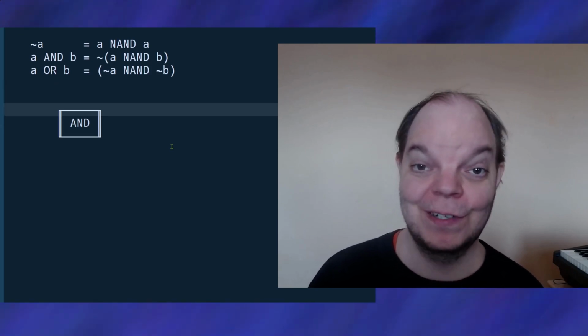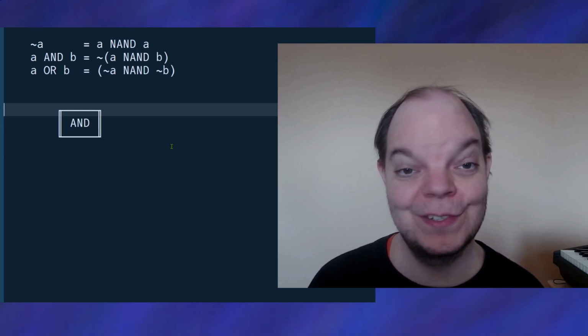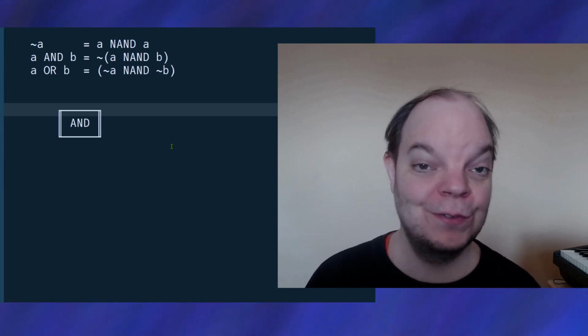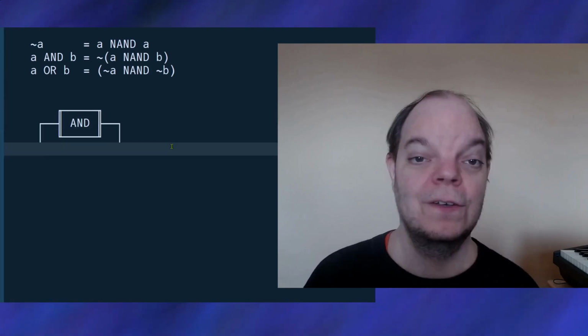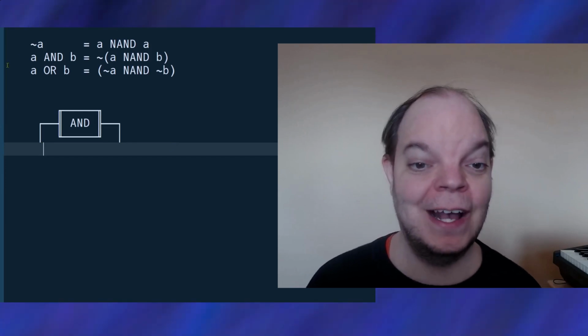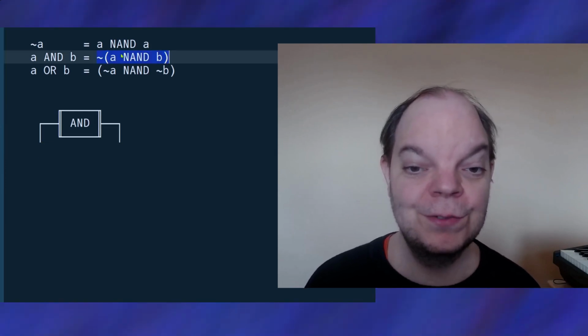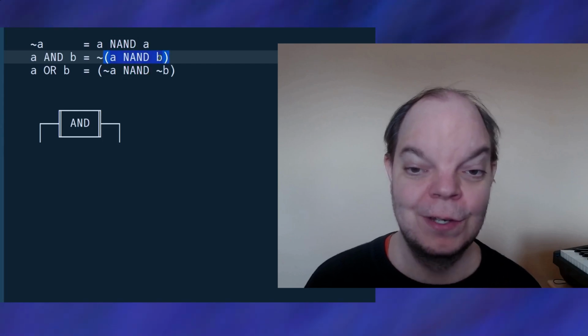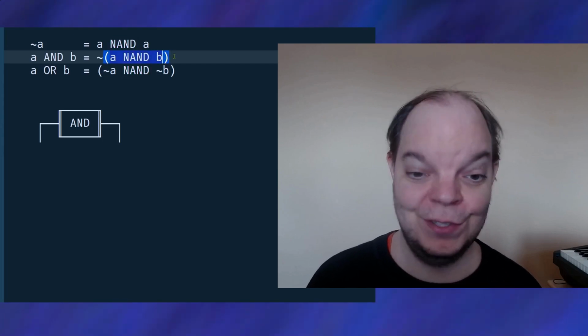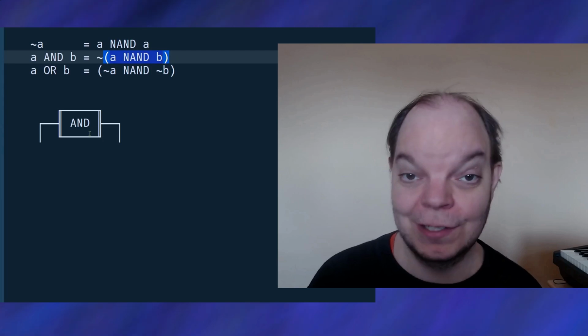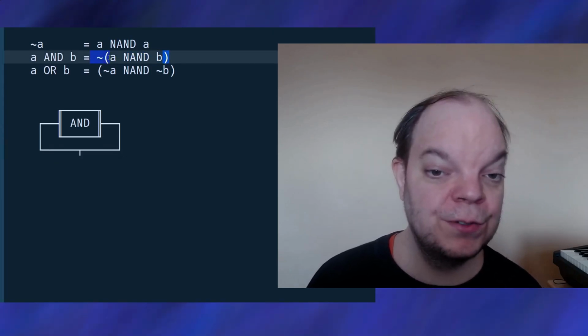Okay, let's move on to AND. Now, unlike the NOT function, the AND function has 2 inputs. So I'm going to have those inputs go left and right. Now let's look at the formula for AND. Well, we need to do the NAND first. So we need to combine the A and the B using the NAND T-junction. And then after that, we need to do the bitwise NOT.